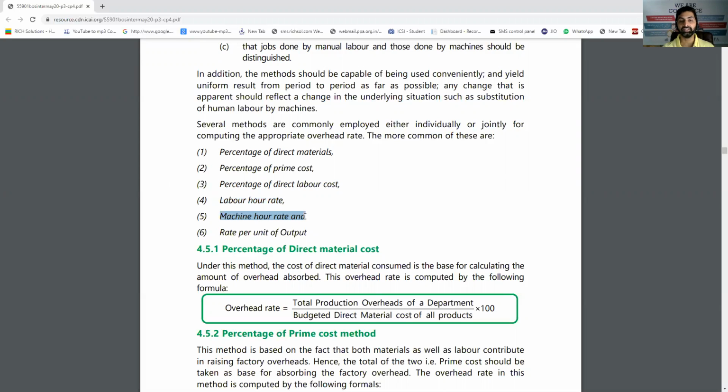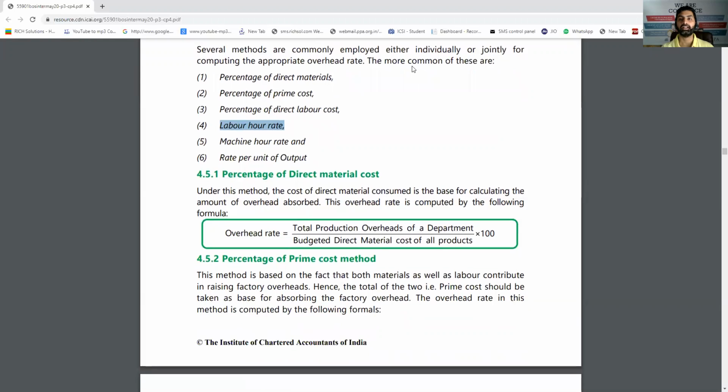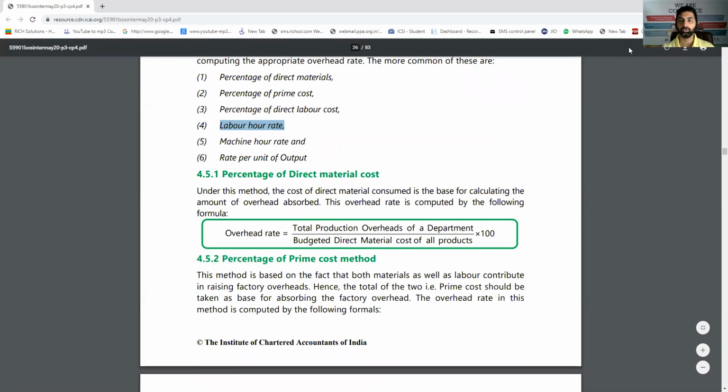If my organization is machine oriented, then overheads divided by machine hours of last year give me the machine hour rate. And rate per unit of output. Last year my total factory overheads were 50 lakh for producing 1 lakh units, so it is 50 per unit produced. That can also be used. But nowadays the famous base is the machine hour rate, because almost all the organizations are using machines. These are mechanized. If not, then labor hour rate can also be used. So these are different bases for calculation or prediction of overhead, called overhead absorption or recovery rate.